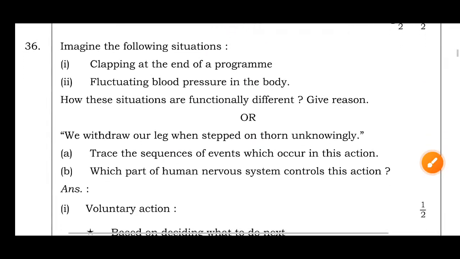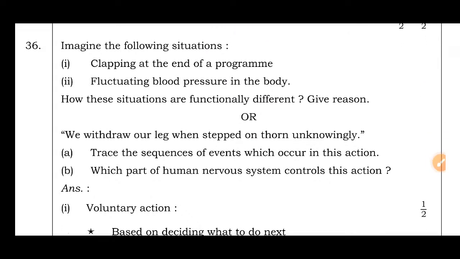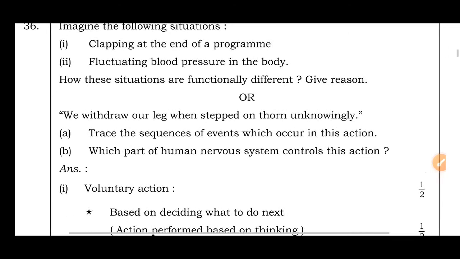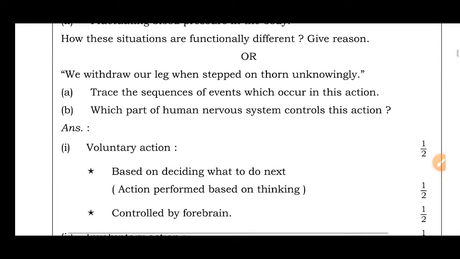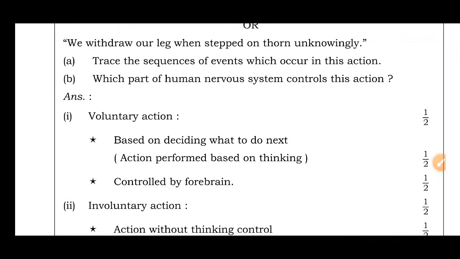2-mark question itself. Question number 36. Imagine the following situations. Clapping at the end of the program. Fluctuating blood pressure in the body. How are these situations functionally different? Give reason. Clapping at the end of the program is a voluntary action, based on deciding what to do next. It is an action performed based on thinking, controlled by the forebrain or cerebrum.